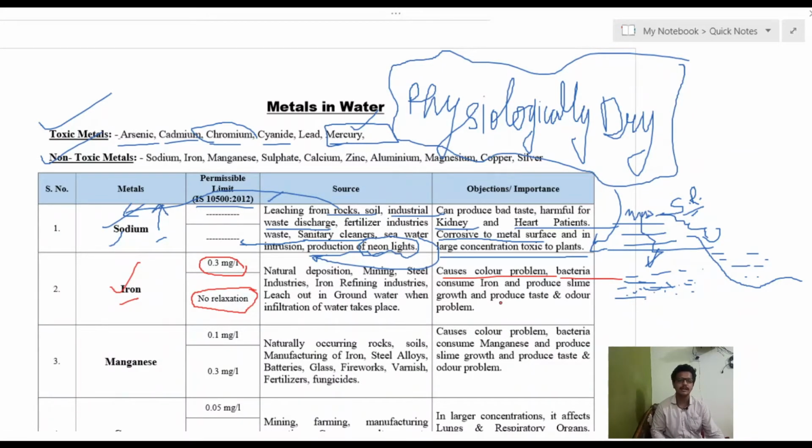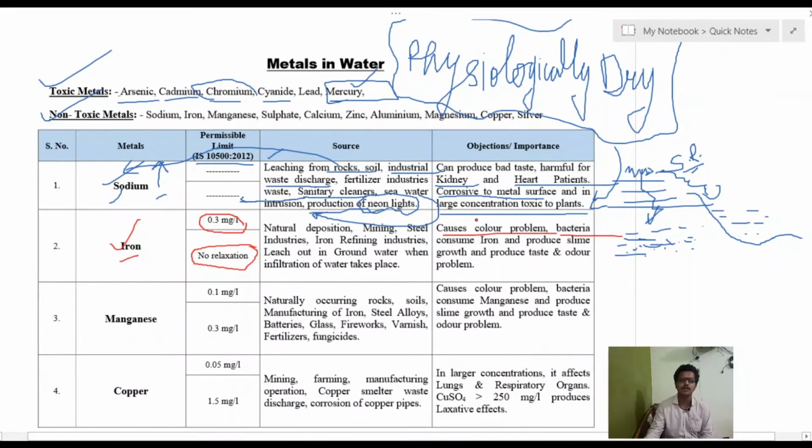One more thing: if there is a higher concentration of iron and manganese in water, and that water comes in contact with the air, then there will be a precipitate of Fe(OH)3. So this will be a precipitate, PPT. That we will discuss in the next class, in which we will be discussing aeration.